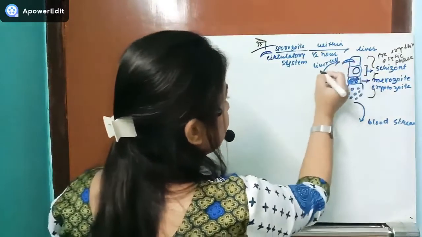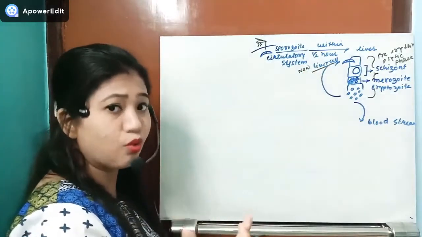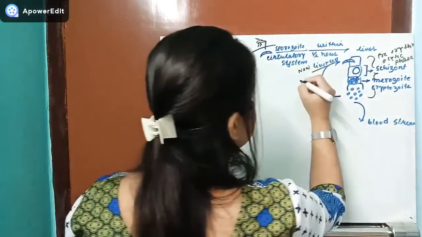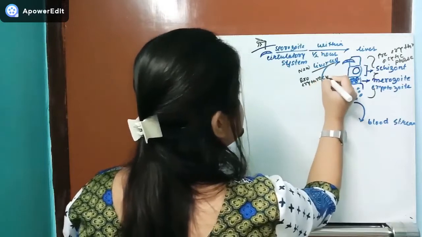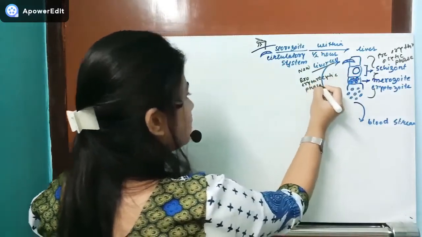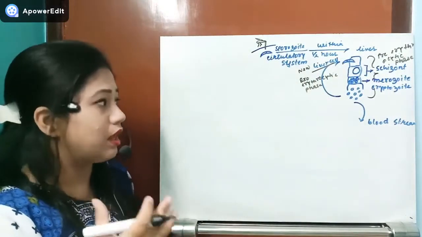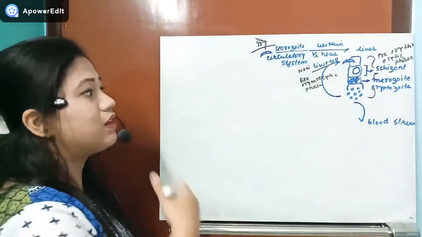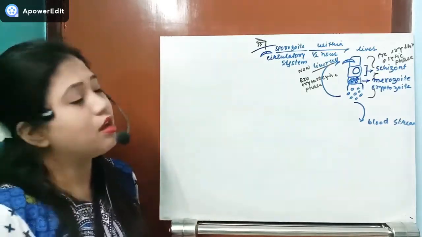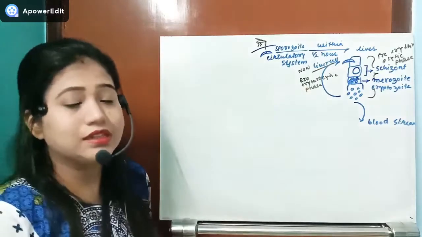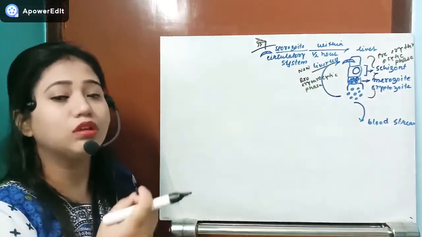Whenever it enters the new liver cell, that is known as another stage, the exoerythrocytic phase. In this exoerythrocytic phase, whenever the liver cell bursts, the merozoites come out and enter new liver cells in a cycle.